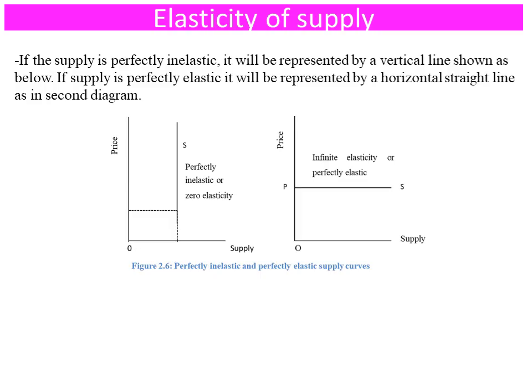Infinite elasticity, or perfectly elastic: even though the price of the product is constant, the supply is increasing from time to time. It is infinite. But if a slight change of price happens under this perfectly elastic supply, no goods are supplied. Rather, the supply of the good disappears.